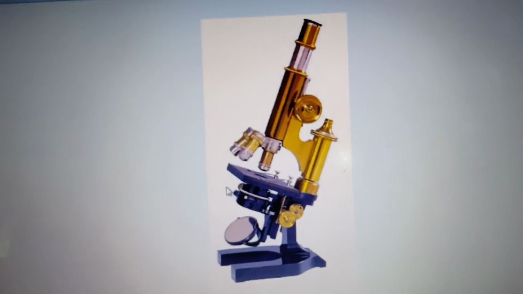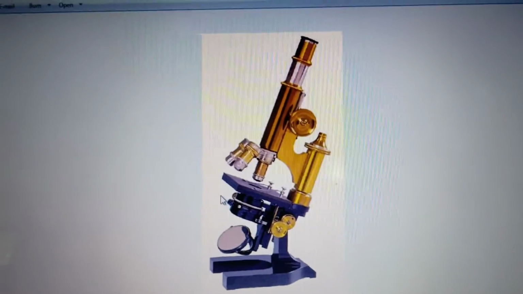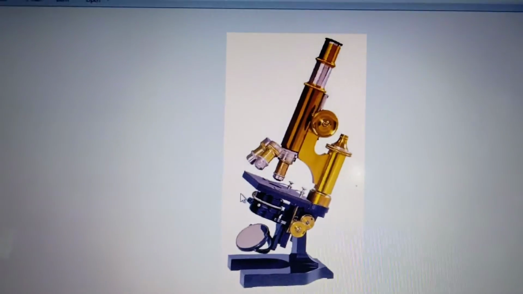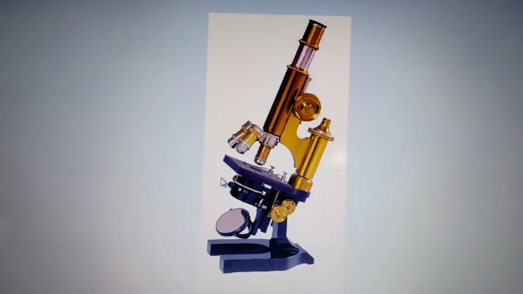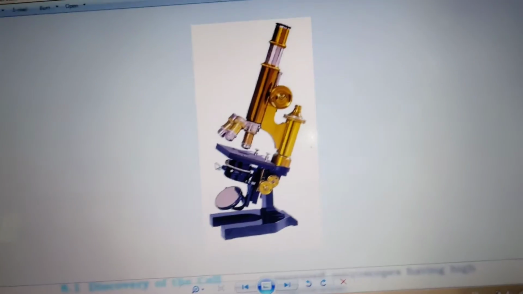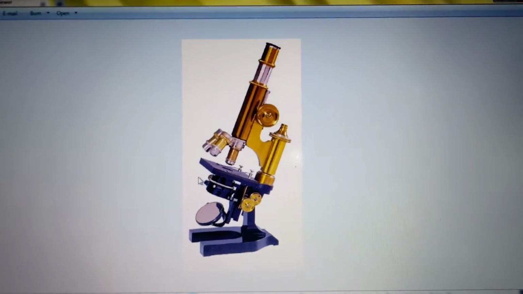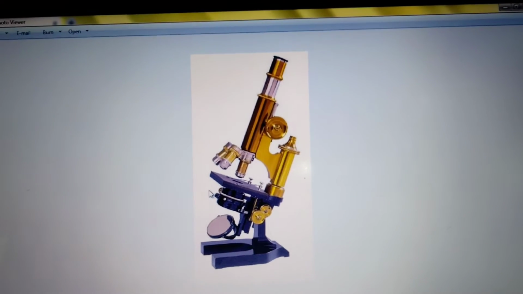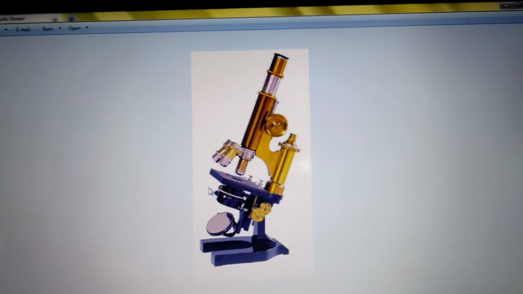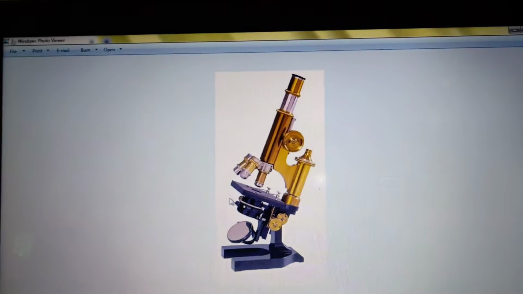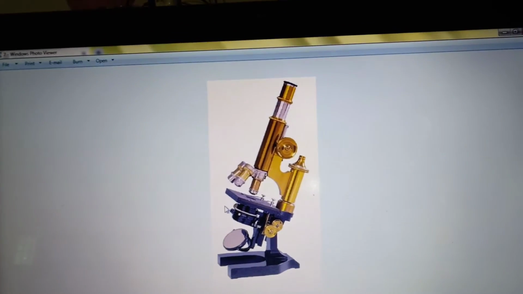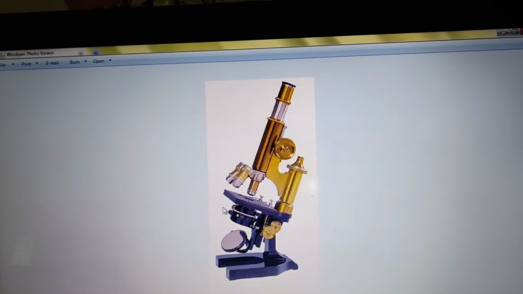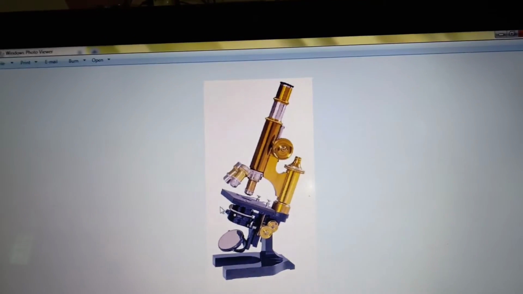The cells have different shapes and sizes. We cannot say they are the same. I showed you onion peel cells and leaf cells. The shape varies. Sometimes they will be cylindrical or round. So the shape of the cell varies, and the size also.